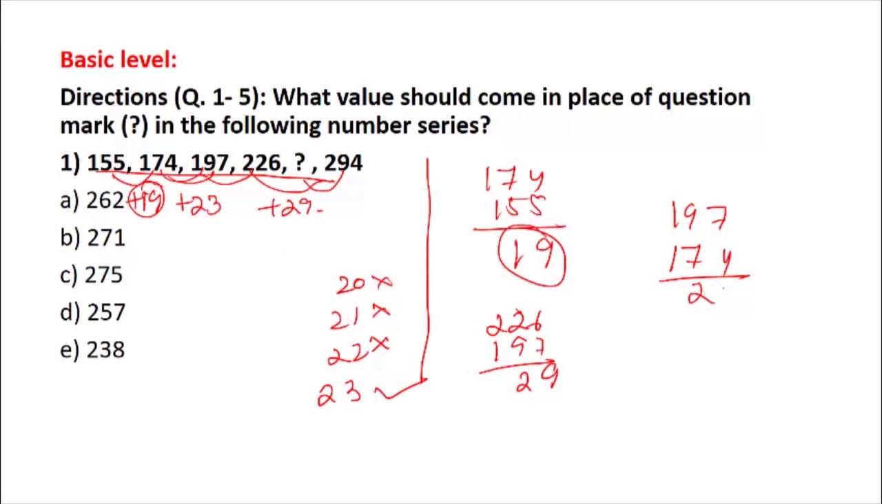19, then 23. Similarly, next is 29. Again, this was 19, this is 23, this is 29, this is 30, here it is 31. Again, the next prime number is 31, and again the next prime number would be 33. Okay, so let us see, 226 plus 31 would give us 752.